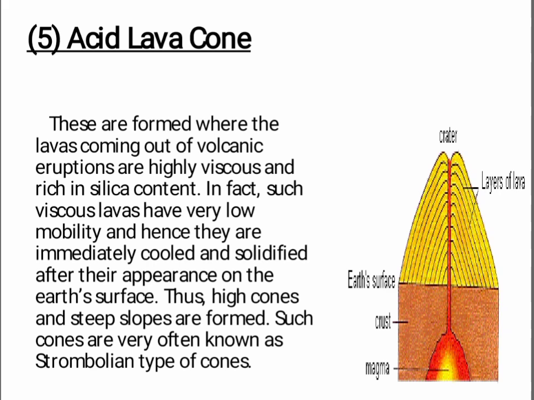Acid lava cones. These are formed where the lavas coming out of volcanic eruptions are highly viscous and rich in silica content. In fact, such viscous lavas have very low mobility, and hence they are immediately cooled and solidified after their appearance on the Earth's surface. Thus, high cones and steep slopes are formed. Such cones are very often known as Strombolian type of cones.